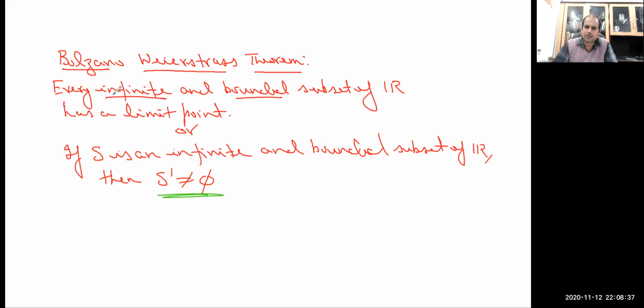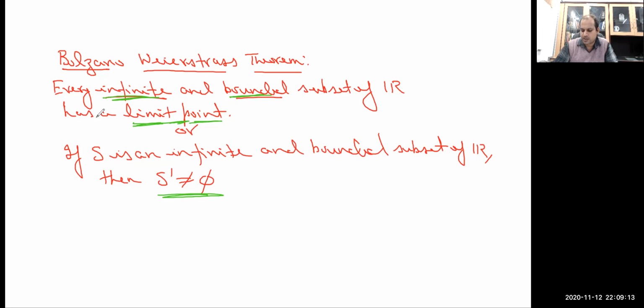So here are two important observations. Actually, this is the necessary condition for existence of a limit point. If the set is infinite and bounded, then there is always a guarantee for the existence of a limit point of the set. Even we will see various examples that if the set is infinite and not bounded, then it may or may not have a limit point. But for existence of a limit point, this is the necessary condition, that the given set is infinite and bounded. So before coming to this, let me recall some basic definitions which I have already discussed.